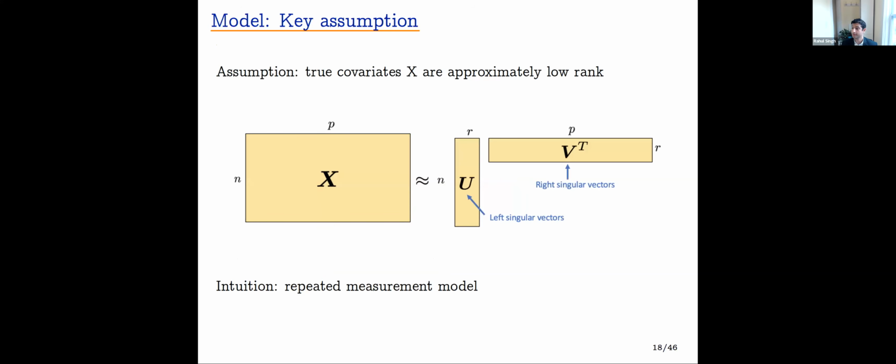Our key assumption that will power everything is that the true covariates are approximately low rank. So the matrix of clean covariates is an n by p matrix for n observations and p variables. And we're saying that it's well approximated by a matrix that has rank only r, where r is much less than n and p. And I'd like to suggest the intuition of a repeated measurement model. In the classic repeated measurement model, we have 2 noisy measurements of 1 signal. And in our model, the idea is that we have p noisy measurements, where p is an increasing number, and they're not precisely repeated measurements, but approximately so, of just r signals, where r is allowed to grow, but it's growing much more slowly than n and p.